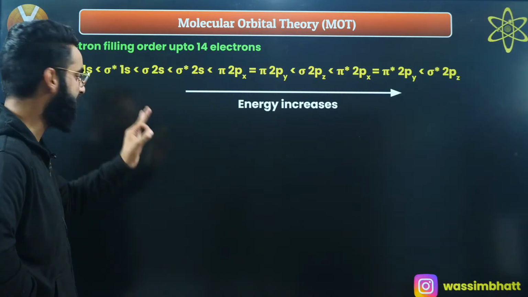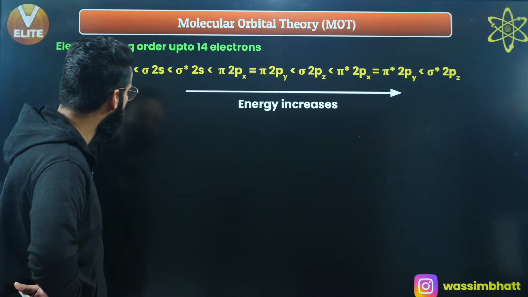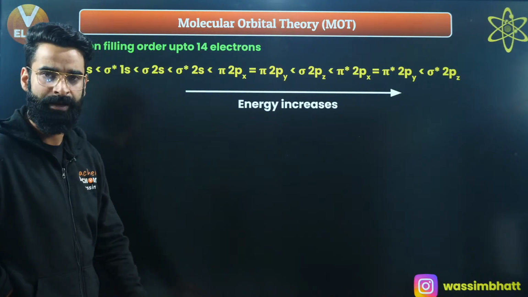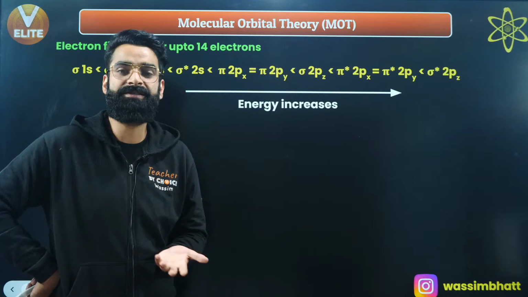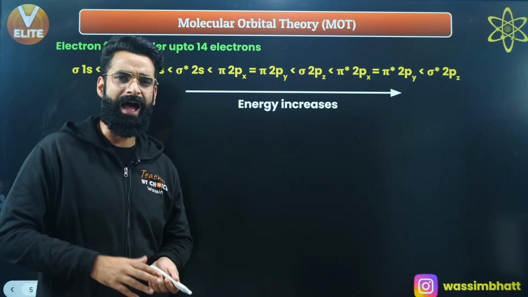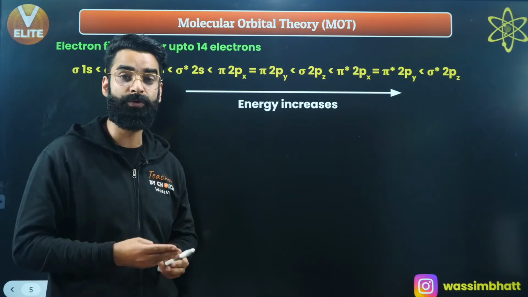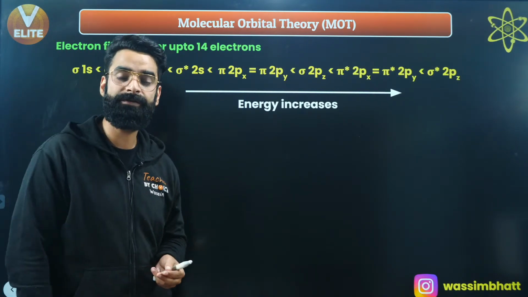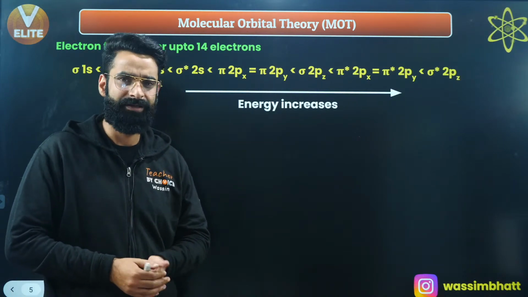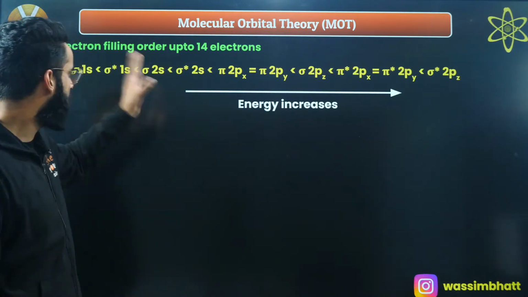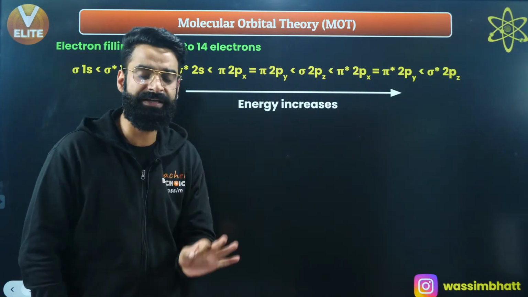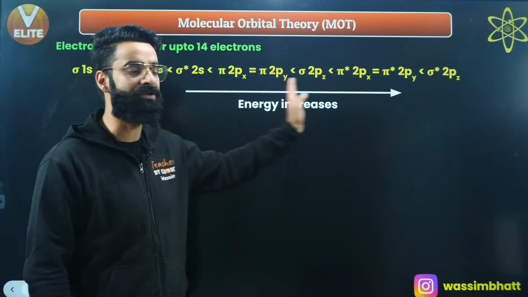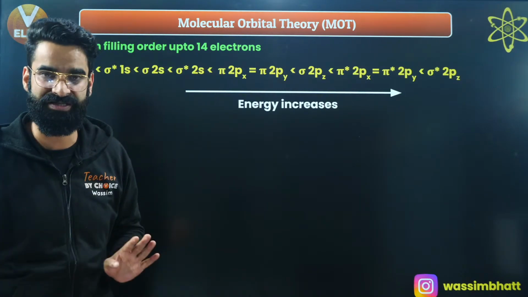Now, I'll be filling these molecular orbitals in increasing order of energies, as far as Aufbau principle is concerned. In atomic structure, we discussed how to write the electronic configuration, and you need to follow three rules: Aufbau principle, Pauli's exclusion principle, and Hund's rule of maximum multiplicity. The same rules I'm going to follow here to fill the electrons in these molecular orbitals. First, I fill them in increasing order of energies, as per Aufbau principle.